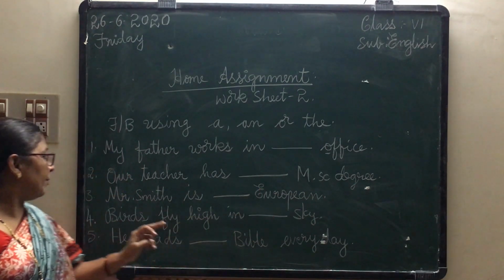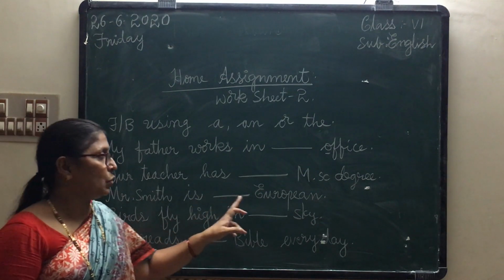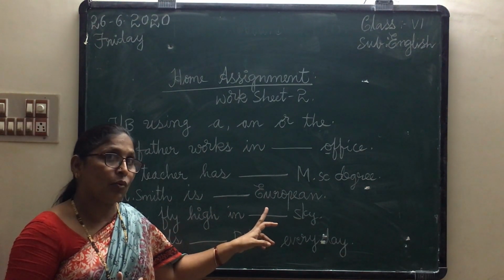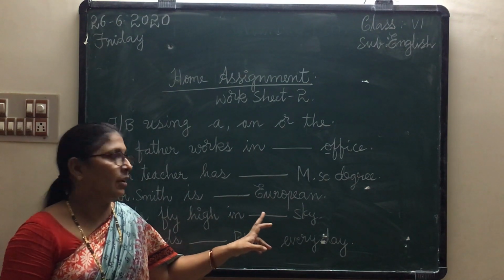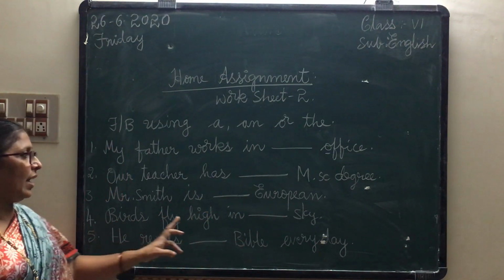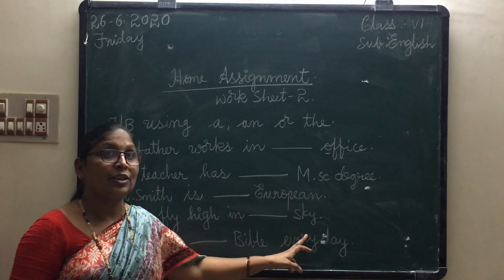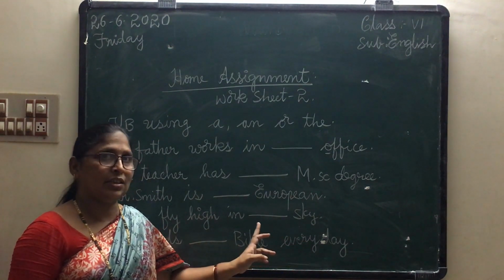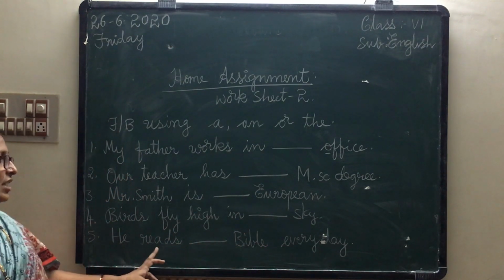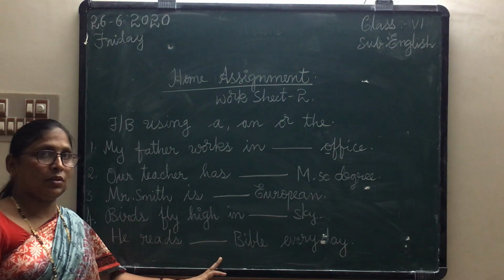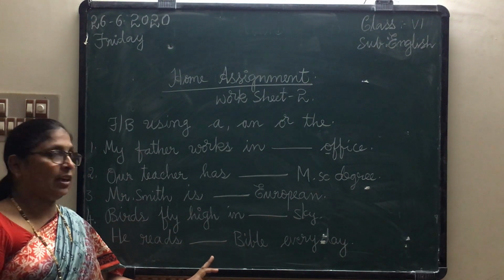Okay. Next. Mr. Smith is dash European. E is a vowel letter but gives a consonant sound. So what you have to write there? Understood? Next, birds fly high in dash sky. Sky created by God, natural object. So what you have to write here? Next, he reads dash Bible every day. Before the holy books, what we have to use? You have to write. Understood, children?